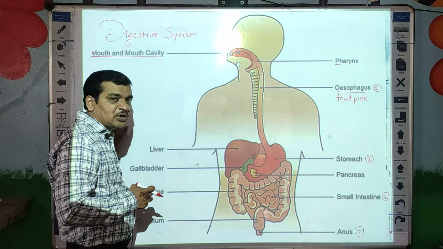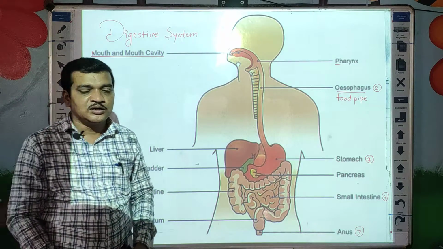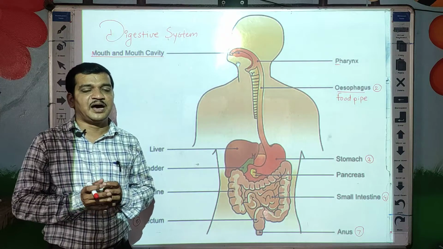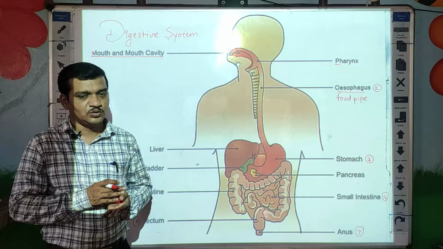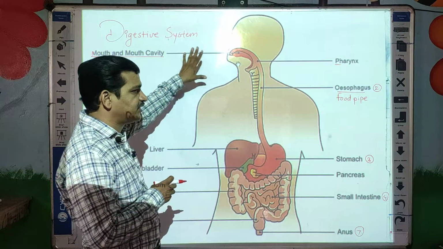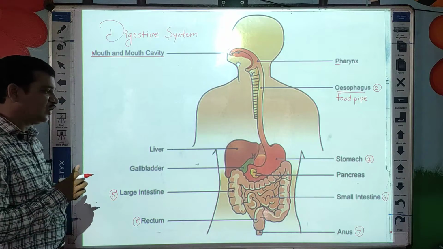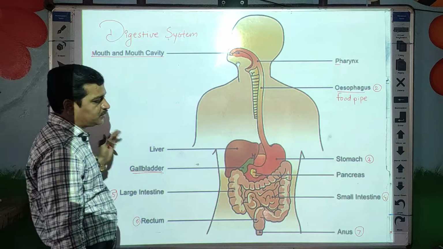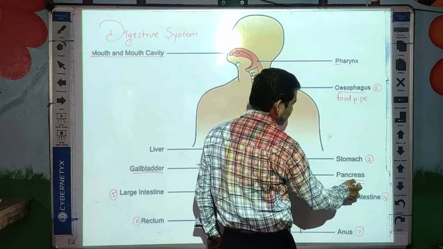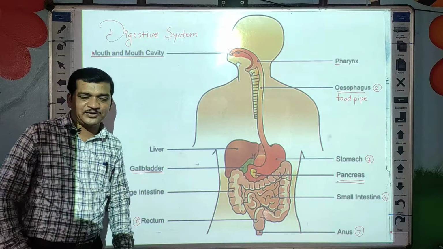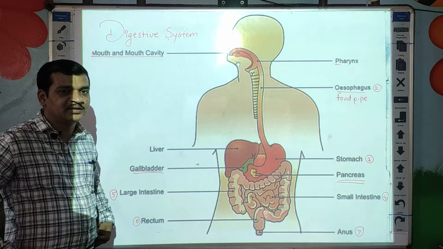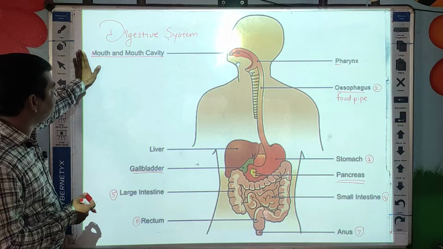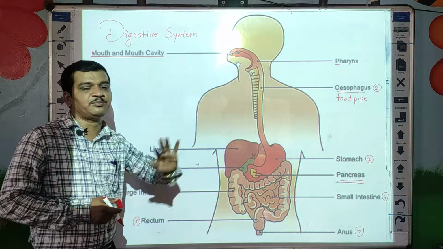Clear, students? So one more time, see here. The question may sometimes come to you: write the different parts of the digestive system, or label the different parts of the digestive system. So these parts you have to label. Now see, this is the figure of the gallbladder, and one more figure is of the pancreas. Okay, so the pancreas is a gland which secretes juices which act on the food and digest it. Now we will see this part one by one, and it's important.